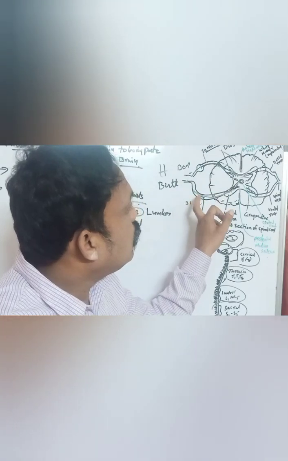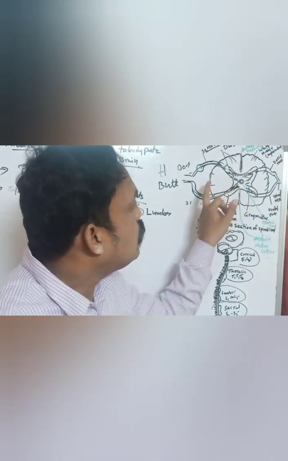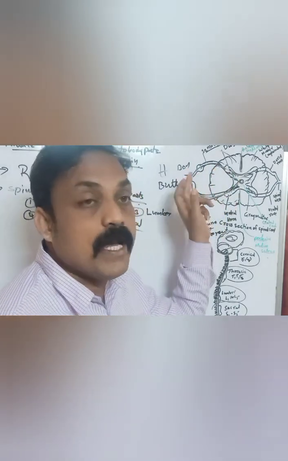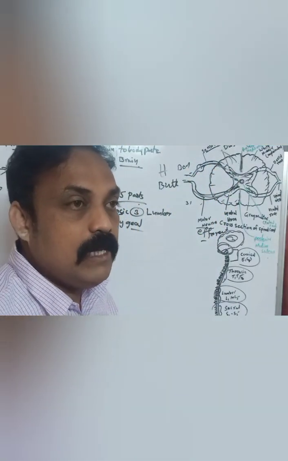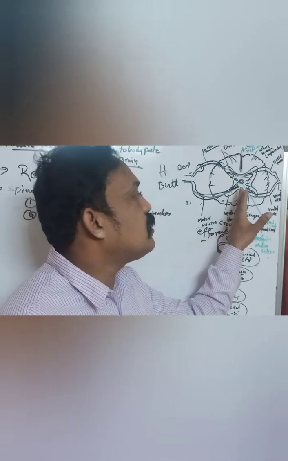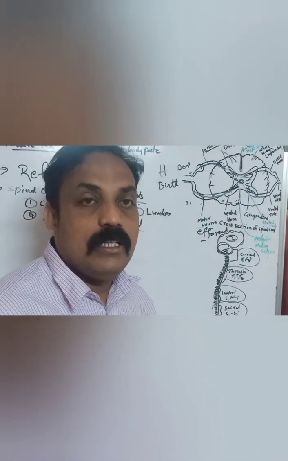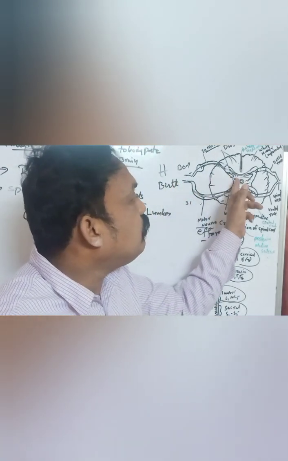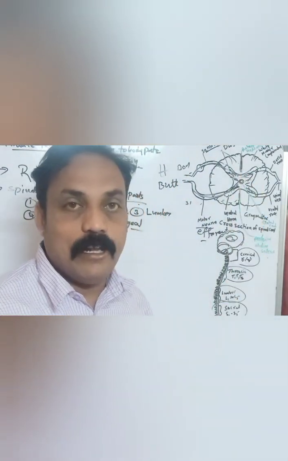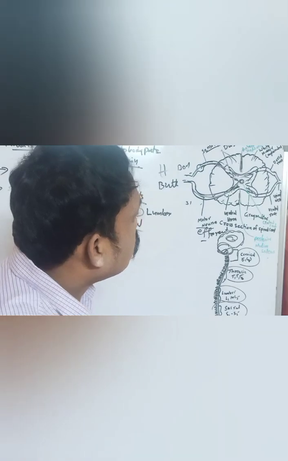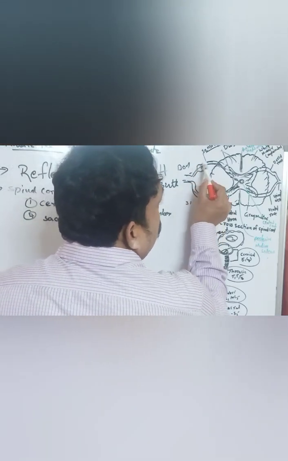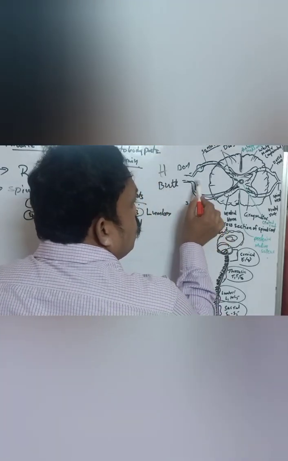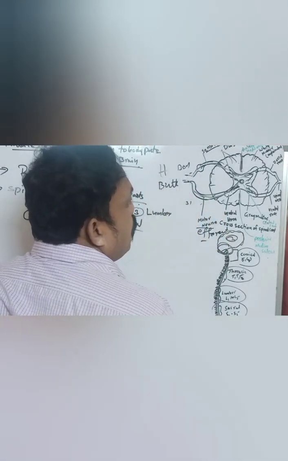with sensory neurons and motor neurons. Connected with what? Spinal nerves. We already know the 31 pairs which arise from the spinal cord; we call them spinal nerves. Spinal nerves are attached to each and every segment of the spinal cord. For example, this is the dorsal root. This is the ventral root. These dorsal and ventral roots combine and form the spinal nerve.